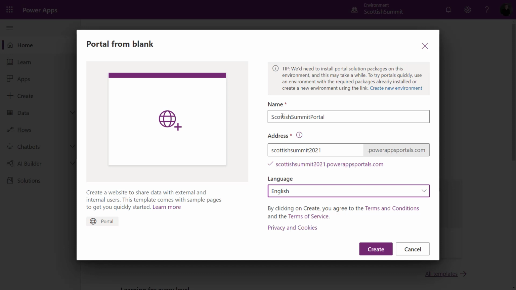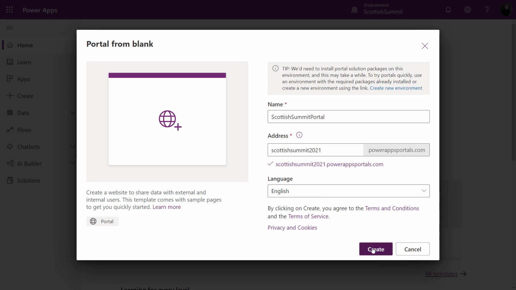In a production portal, I could actually load an SSL certificate and use my own vanity domain name. It's really easy. It goes beyond the scope of what we're talking about today, but it is something that you can do as you're provisioning your Power Apps portal. And then we'll choose our language. If you speak a different language, you can choose a different base language. If you have multiple languages, you can provision multiple languages a little bit after the fact. Again, that goes beyond the scope of today, but Power Apps portals do have the functionality to be multilingual.